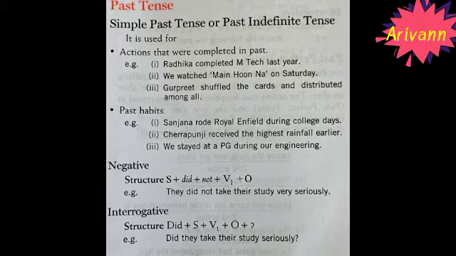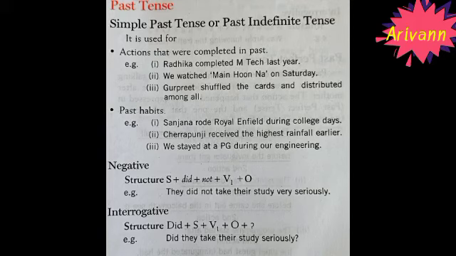First example is Sanjana rode Royal Enfield during college days. When she was studying in the college, that time she what? Rode Royal Enfield bike. In this sentence, rode is the past tense. It indicates the past tense. Rode is the past tense word for ride.